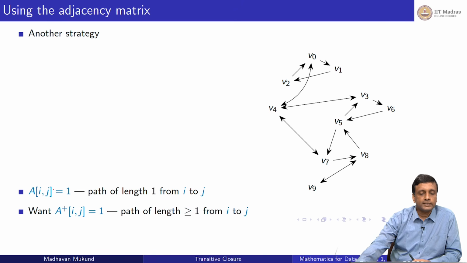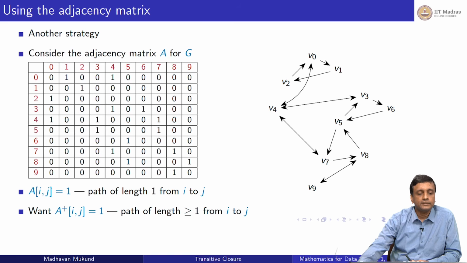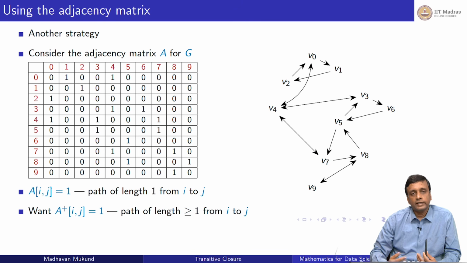So here is another strategy. This other strategy is to look at the adjacency matrix. In this adjacency matrix, we put a 1 if there is an edge from i to j. But another way of thinking of an edge is that there is a path of length 1 from i to j. A single edge is a path of length 1, and what we want is to create a similar adjacency matrix for this expanded relation.